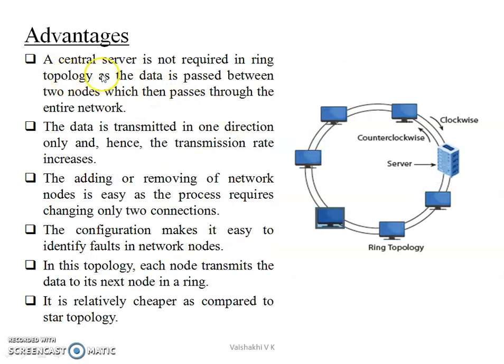The advantage is that it does not have a central server, unlike star topology, as the data is passed between the nodes, which then pass it through the entire network. If two nodes have to communicate, then data is passed to the next node, and from there to the next node, and so on until it reaches the destination. Data is only transmitted in one direction, so the transmission rate also increases. That is the amount of data carrying capacity.